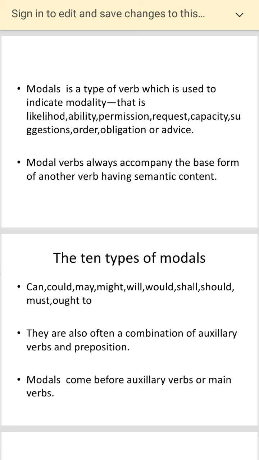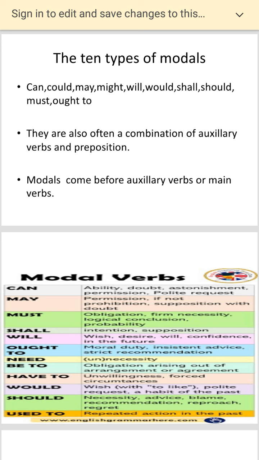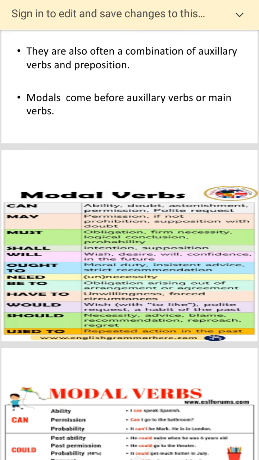So, as I said, run. I run 10 kilometers today or 5 kilometers today, but I can run and I may run and I could run and I will run makes all the difference. So, when you add these modals before the main verb, they make a lot of significance and give a different meaning, a probability or a likelihood or an ability or an obligation or an advice, to the tone of your sentence. All right, now let's look into the main modals and the modal verbs.